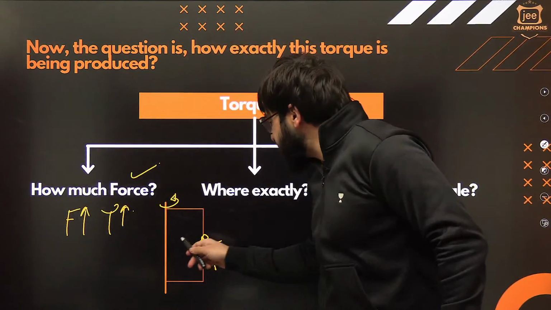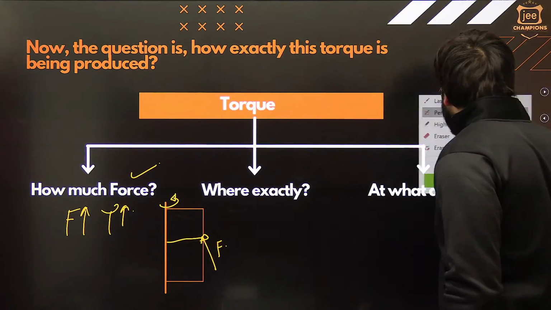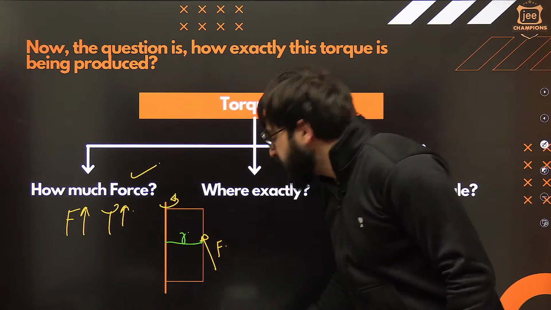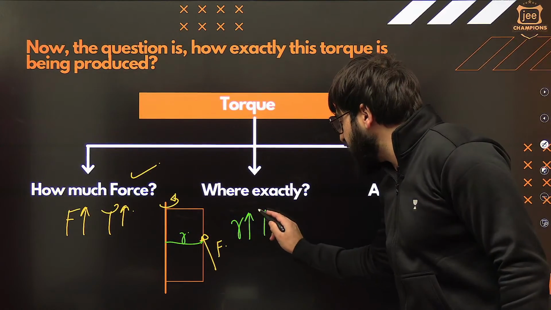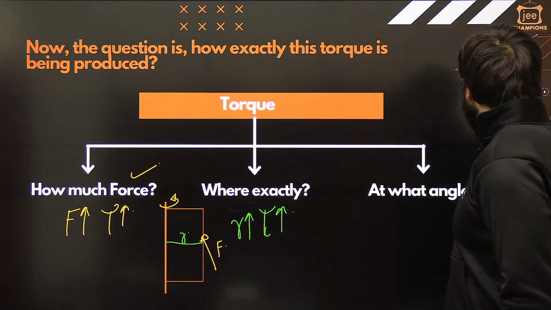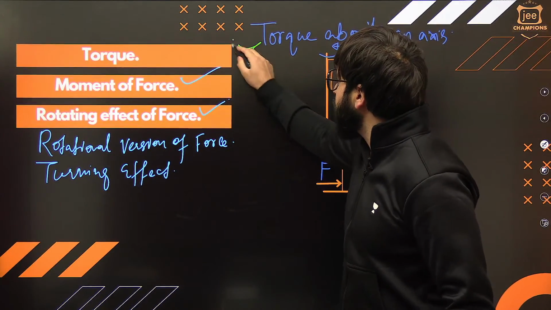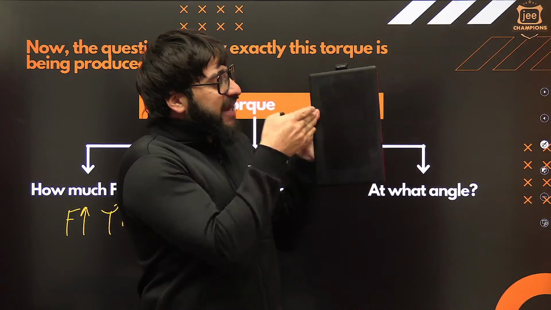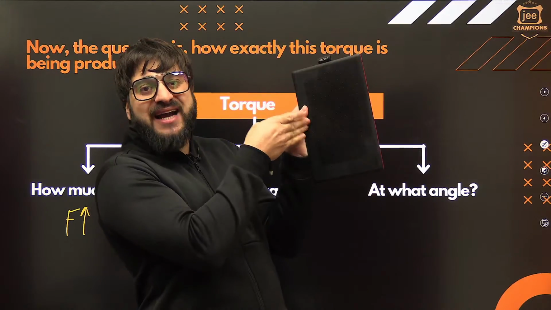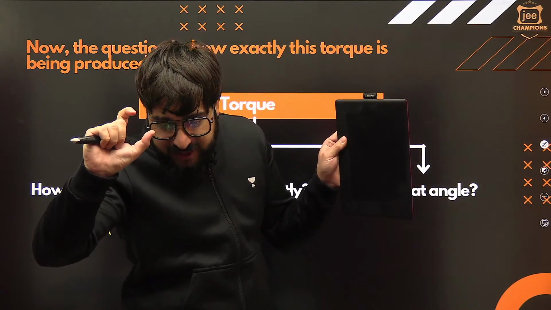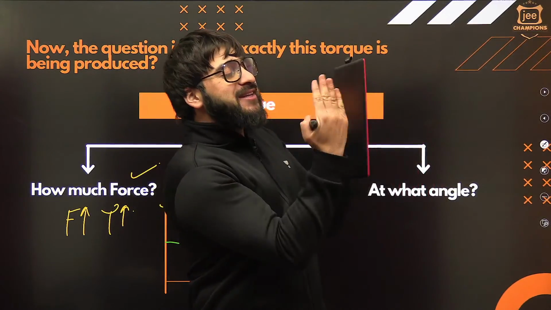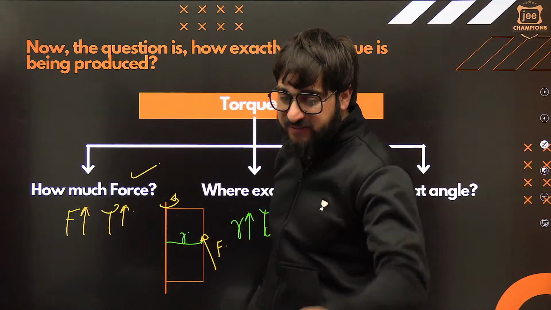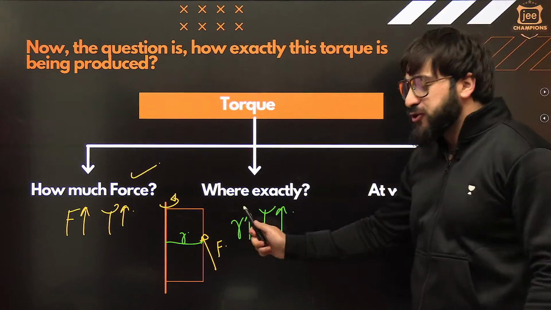So if we talk about this radius from the axis of rotation, over here, okay? We say if this radius is more, the torque is more. We represent this torque with this tau, okay? So in that case, torque is more. See, if you keep on decreasing the radius, if you make the radius 0, it means you are applying the force at the axis of rotation. In that case, the torque will be exactly 0, okay? Now at this point, if you apply the force, the radius is more, so in that case the door will rotate. I hope you're getting the feel of this one, okay? So we say the radius is more, the torque will be more.